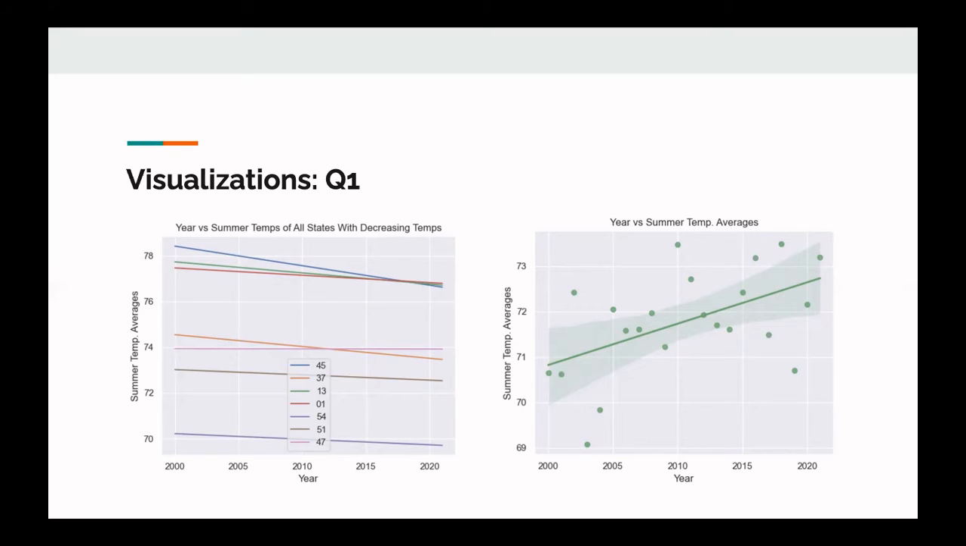Then on the right, the graph shows overall temperatures in a scatter plot. We notice the temperatures have fluctuated greatly throughout the past 20 years and show an overall increase in temperature despite the few states that do have a decrease.